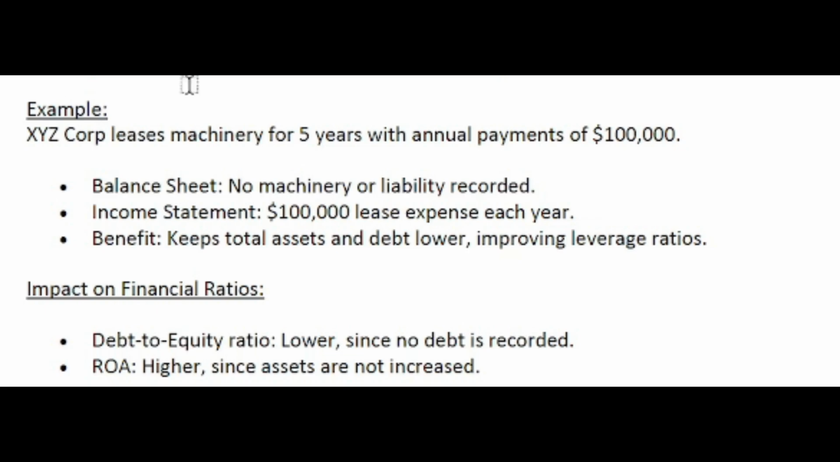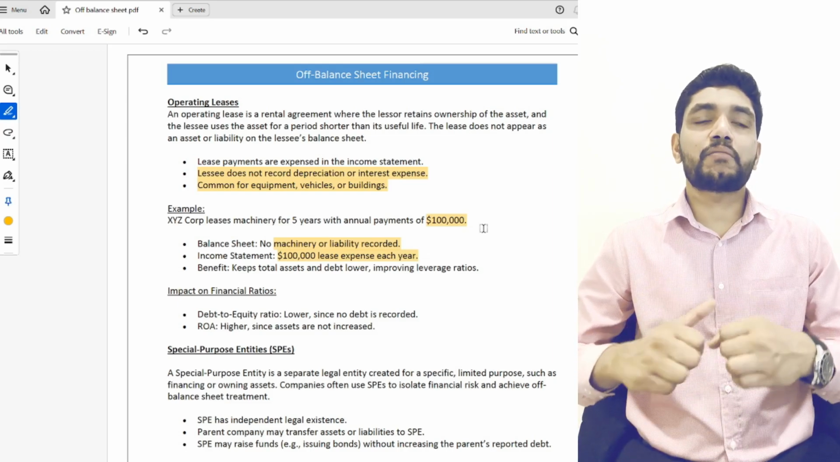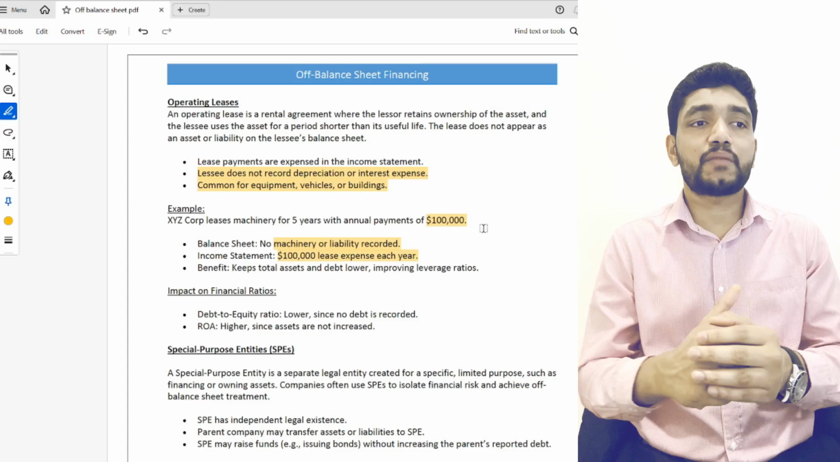So just look into this example. XYZ Corp leases machinery for 5 years with an annual payment of 100,000. So in its balance sheet, no liability or machinery is recorded. But in the income statement, it is showing 100,000 as lease expense for each year. That means this is the lease agreement. So this lease payment is reported as an expense in the income statement each year.